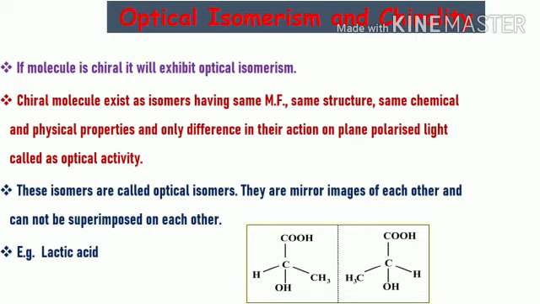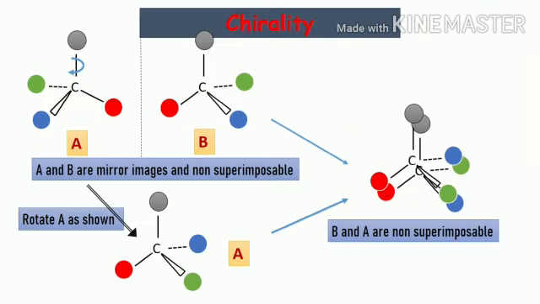Okay, so you understand the term chiral object. In organic chemistry, some molecules possess the property of chirality. It means the molecule and its mirror image are non-superimposable. See in this slide, molecule A and its mirror image B. Both are non-superimposable. You may even rotate the molecule in any direction. You will see that molecule A cannot be superimposed on B. This means that such a molecule will exist as two forms A and B, and these two forms are optical isomers of each other.